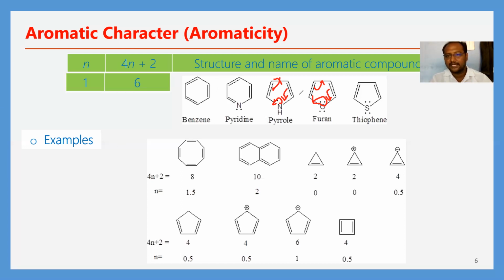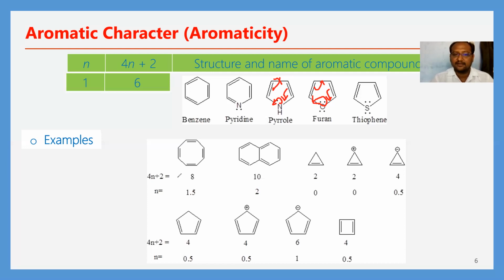Next, in this compound also there is a cyclic structure, and a conjugated pi system is there, including these non-bonding electrons. Next, a planar structure is there. And this follows the 4n plus 2 pi electron rule.